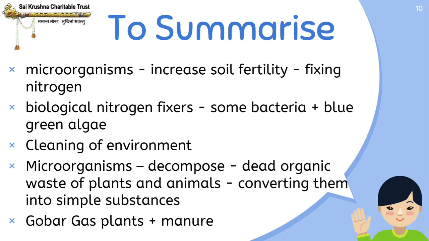This ability of microorganisms to decompose complex substances into simpler substances is used in gobar gas plants, where the cow dung and other excreta of animals are exposed to bacterial action, and this releases an inflammable gas consisting of methane, and this gas can be used for domestic cooking. And the excreta of animals is also used as manure for agriculture.